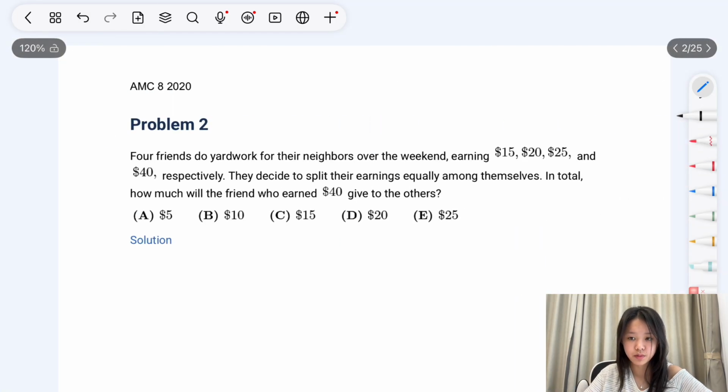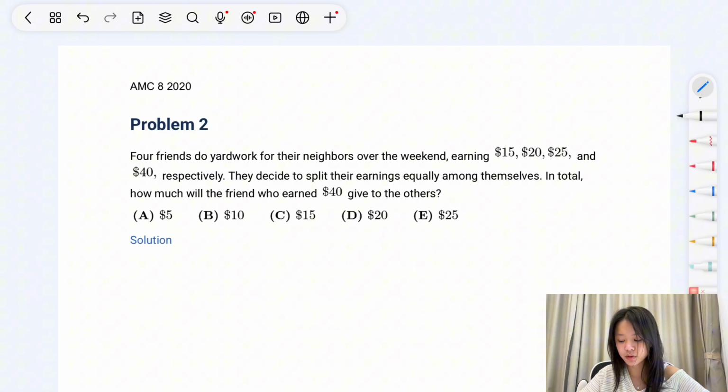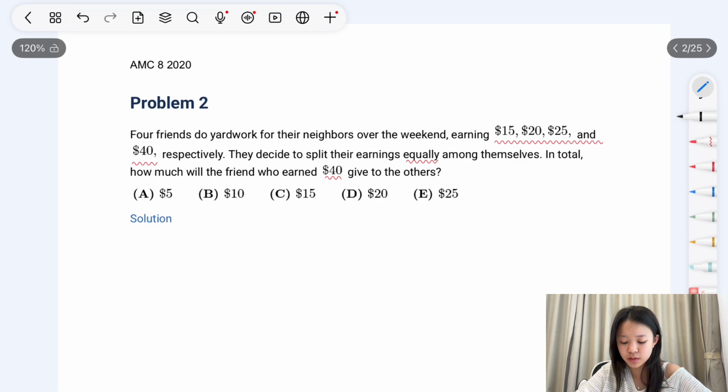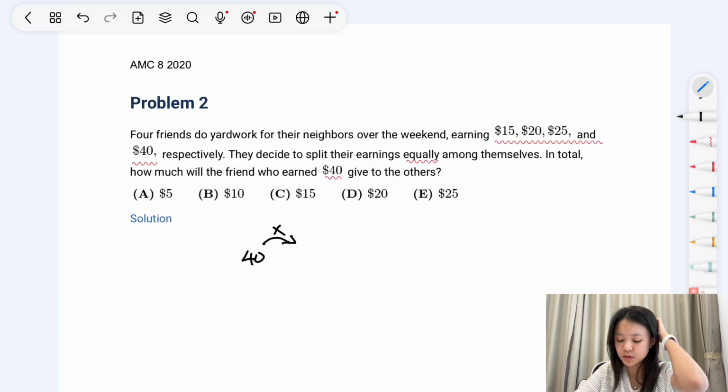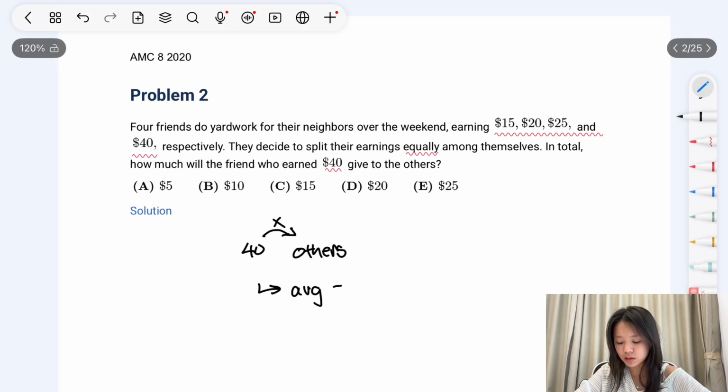Problem 2. 4 friends are doing yard work for their neighbors over the weekend, earning $15, $20, $25, and $40 respectively. They decide to split their earnings equally among themselves. In total, how much would the friend who earned $40 give to the others? The friend who earned $40 is going to have to give a certain amount to the others. Each of the friends should, in the end, have the same amount, which is the average of all of their earnings.